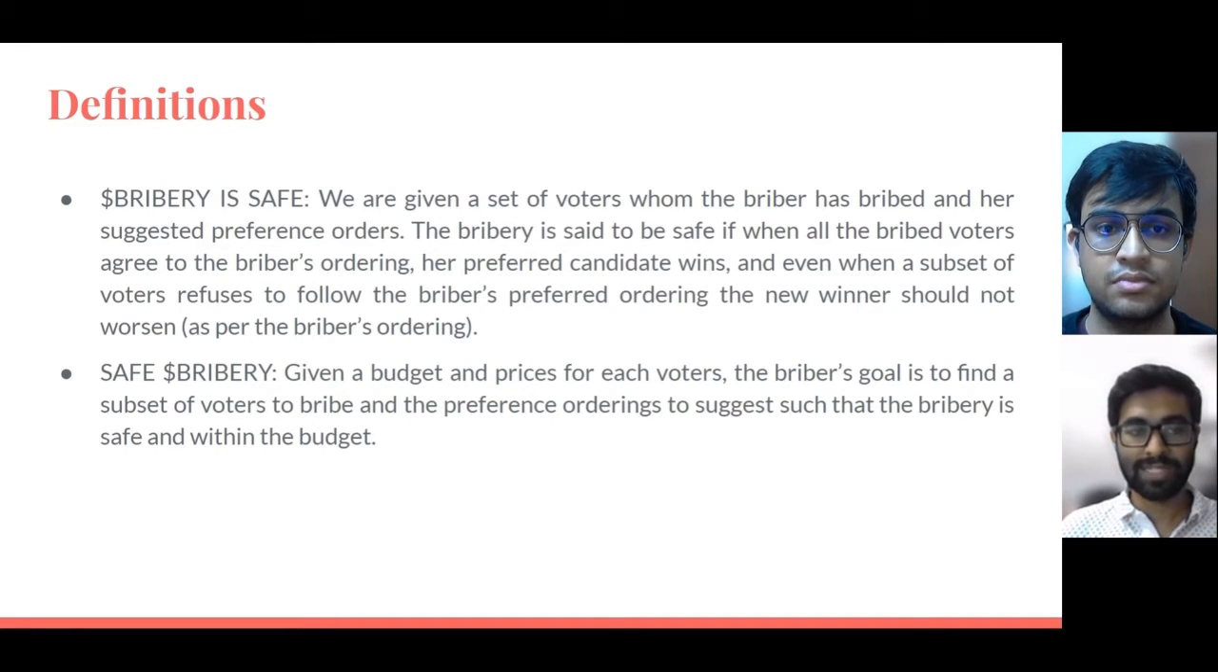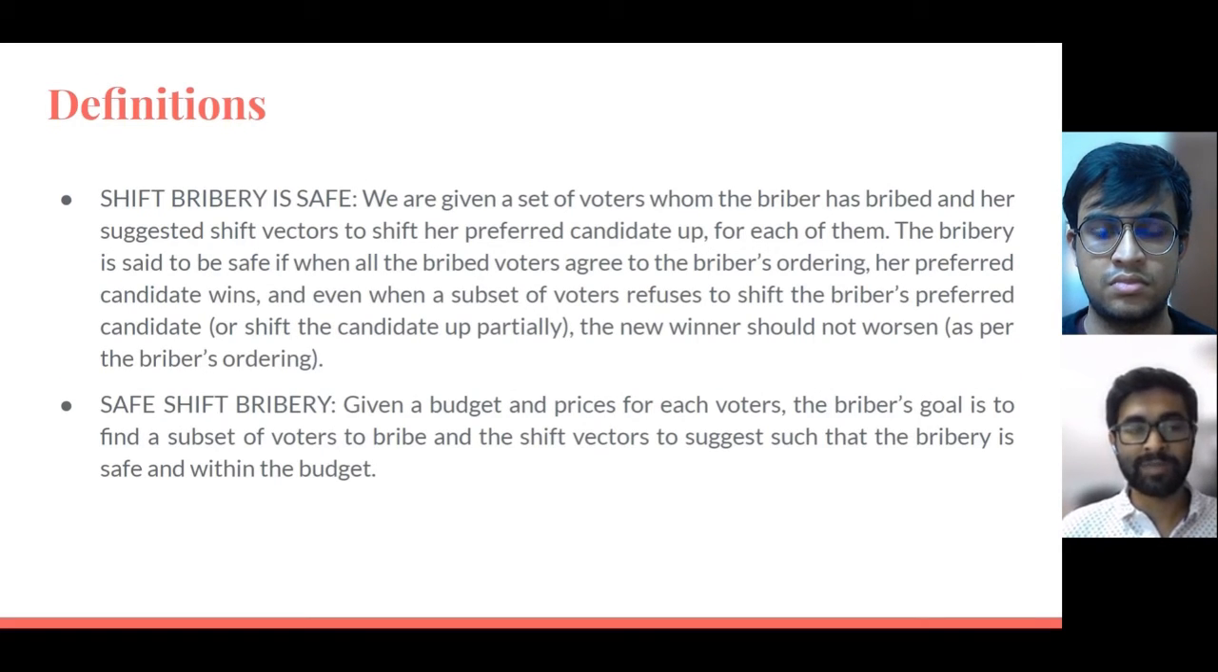The first is dollar bribery is safe. In this problem, we are given a set of voters whom the briber has bribed and the suggested bribe preference orders. So the goal is to find whether the bribery is safe. In the safe dollar bribery problem, we are given a budget and the prices for each voter to be bribed. And the goal is to find a subset of voters to bribe and the preference orderings to suggest to them such that the bribery is safe as well as within the budget.